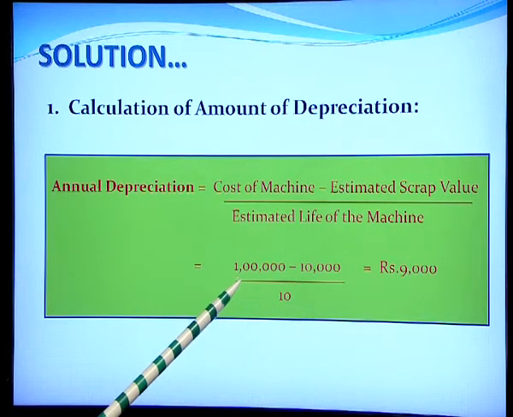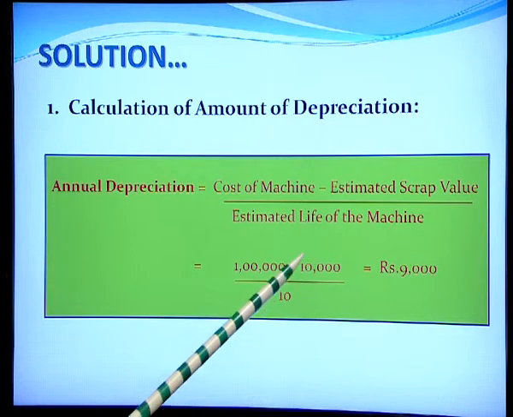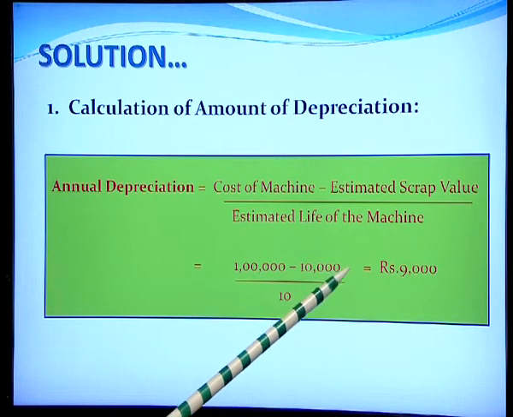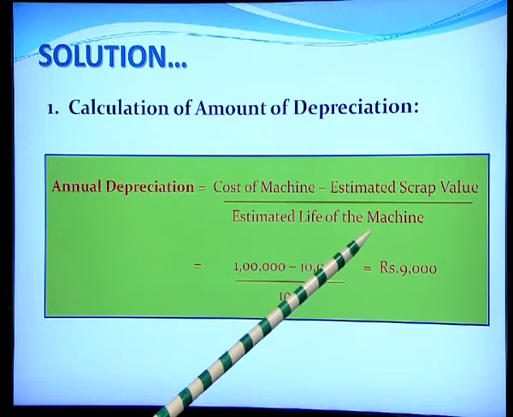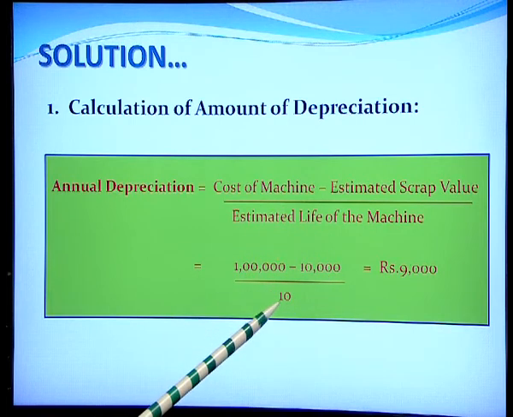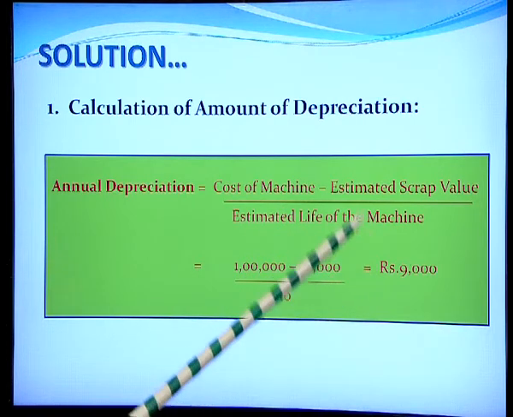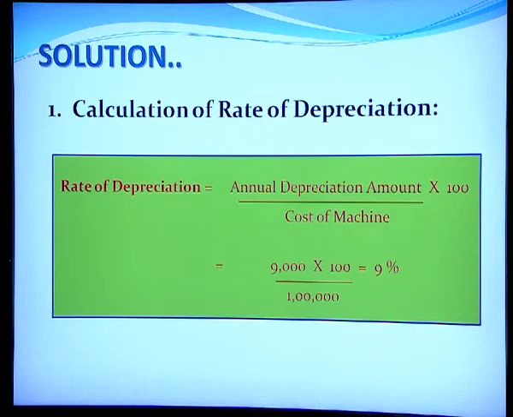Cost of the machine given to us is 1 lakh rupees, estimated scrap value, so minus 10,000, which gives us 90,000, divided by the estimated life of the machine, which is 10 years. So, 90,000 divided by 10 years gives us rupees 9,000. So, this shall be the annual amount of depreciation that will be charged to the P&L account.